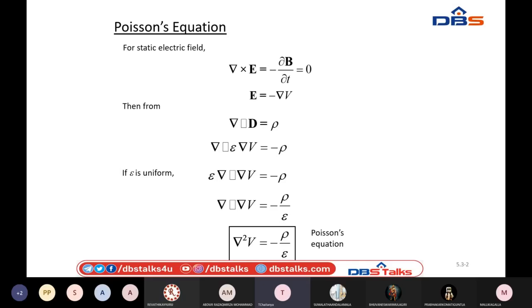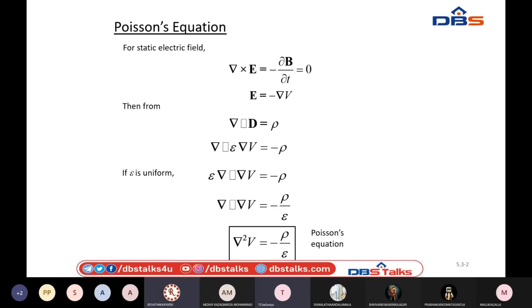And from the relation between E and V, we know that E equals minus delta V, which we have already seen.